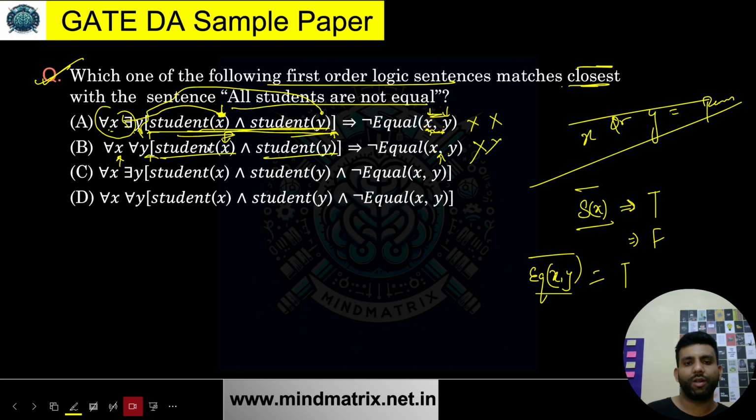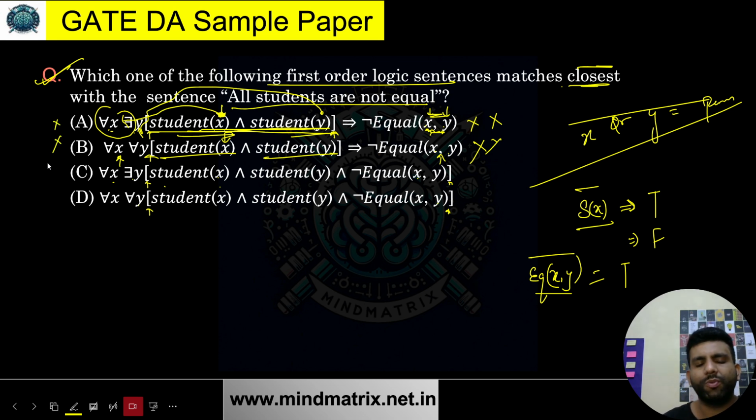Okay, these are different. Over here, you can see this bracket started and is ending over here. This bracket started, this is ending over here. That means over here, x and y are the same. This x is the same as what we have over here, and the same for this y. For the C and D options, the brackets are proper. So A and B are wrong for sure.